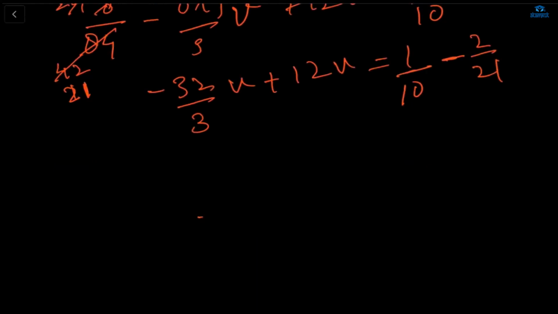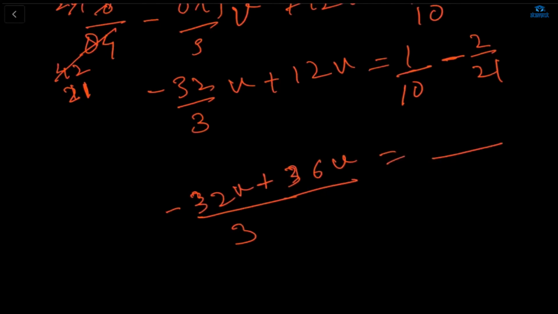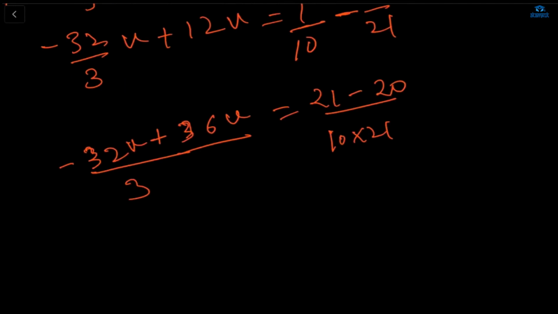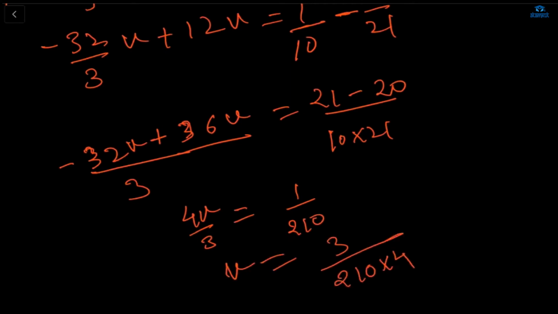So it will be 3 minus 32V plus... Is the calculation going correct or is it wrong somewhere? Or V upon 3 is equal to 1 upon 210. So the V value will be equal to what? 3 upon 210 multiplied by 4. What is the final answer here?